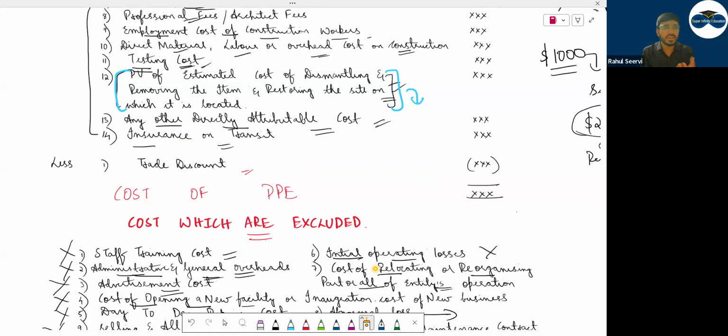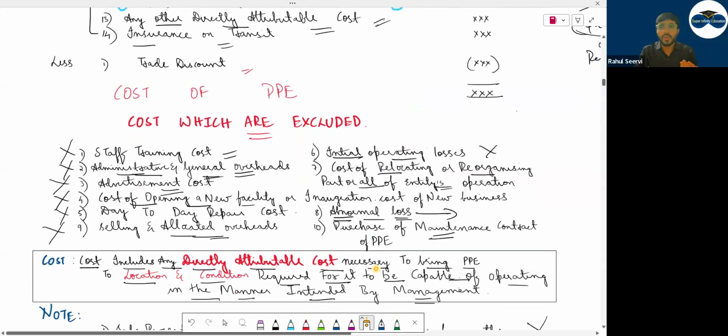Settlement discount, अपन यूज करेंगे क्या इधर? We will not use it, we will ignore it, हम इग्नोर करेंगे इसको. अभी what are the costs that will be excluded? कौन से कॉस्ट है ऐसे जो what are the costs which will not be included in PP?